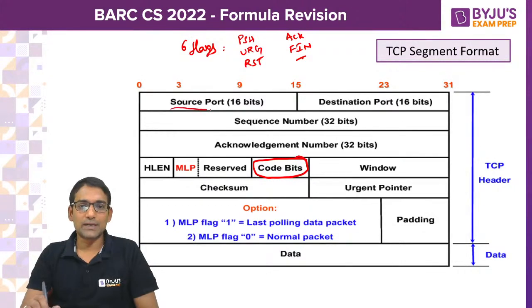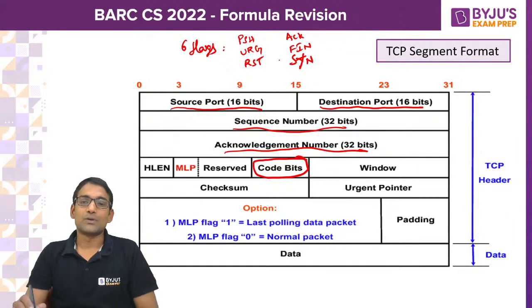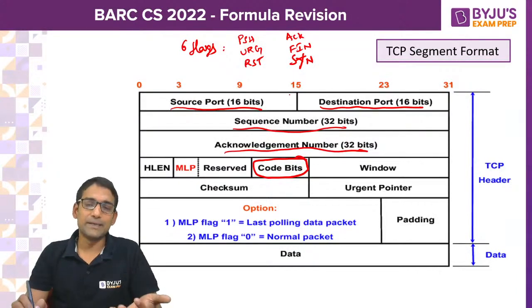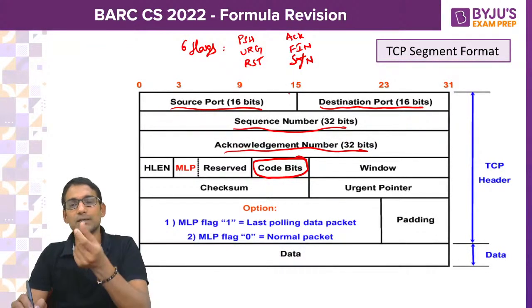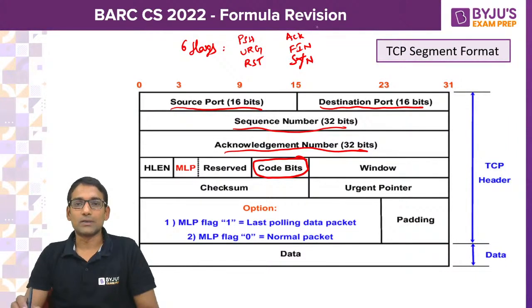And what is the port address length? 16 bits. So here every field and its width is mentioned, guys. Yeah, SYN. Thank you, Rahul. Yeah, it is SYN. So every field and its width is mentioned. So there is a possibility for asking the TCP segment format field width in the BARC exam, or a possibility to get a question on these flags.